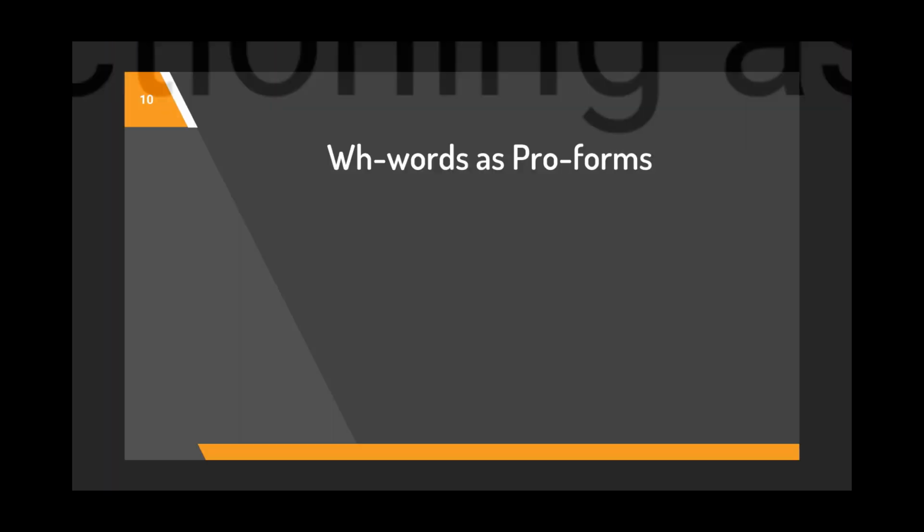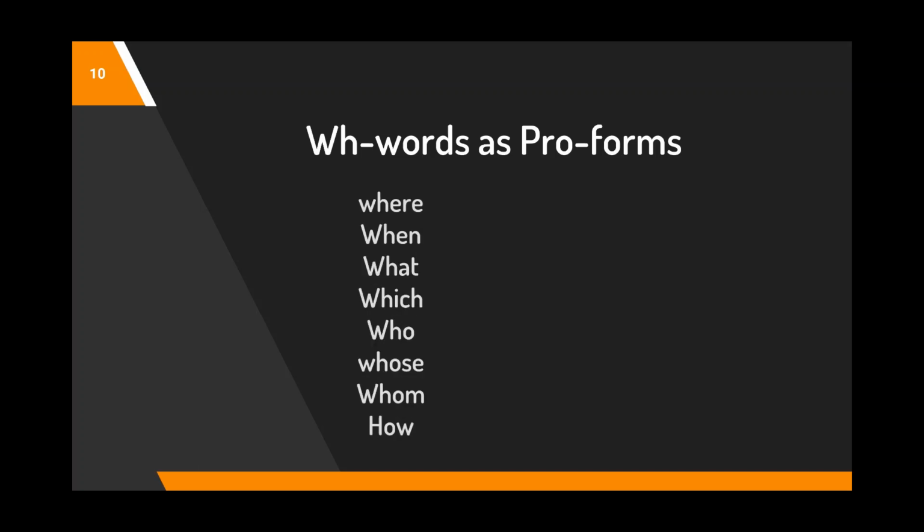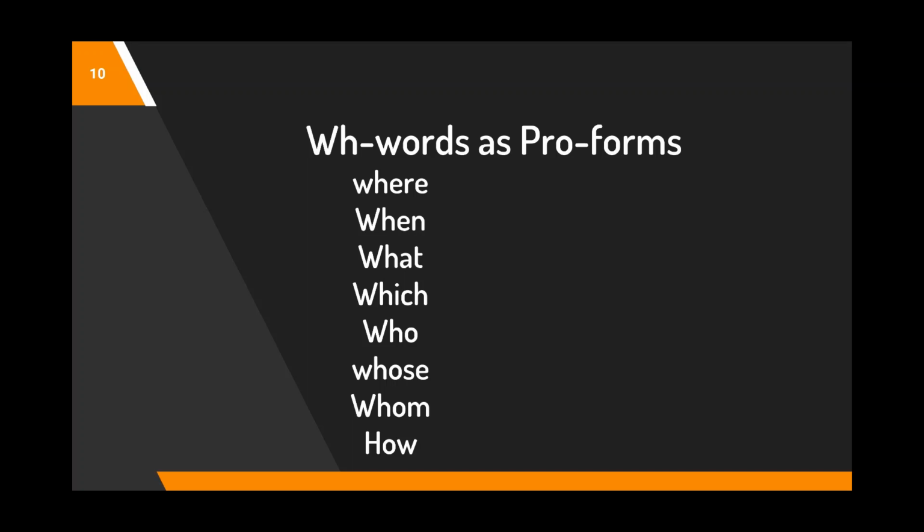Now, you need to understand that WH words could be considered as proforms. And just in case you don't know what I mean by WH words, they include where, when, what, which, who, whose, whom, and how. All of these are considered as WH words, and they are used in interrogative sentences.